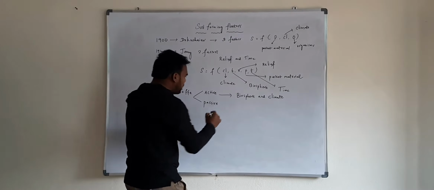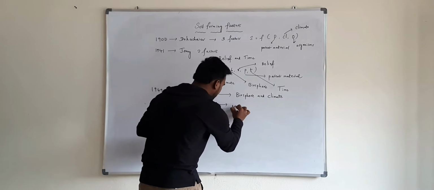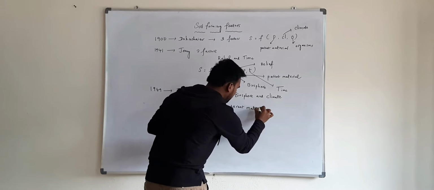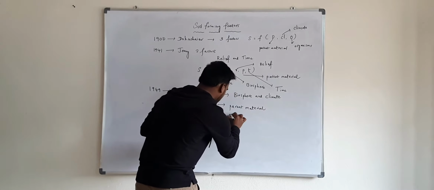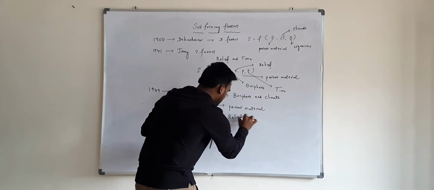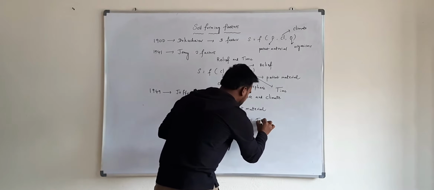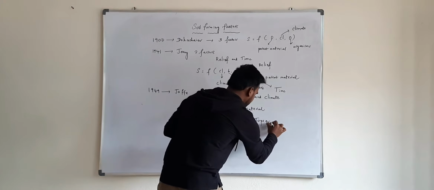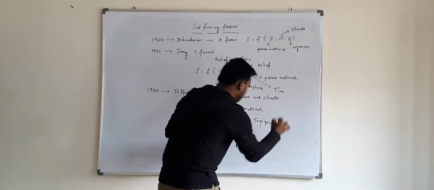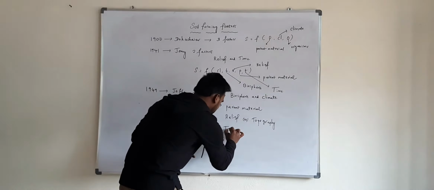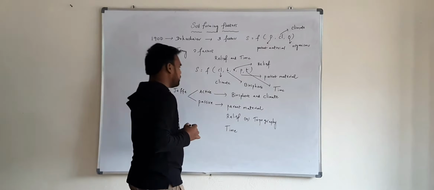In the passive soil forming factors: parent material, relief, sometimes relief is also known as topography, and the last one is time.